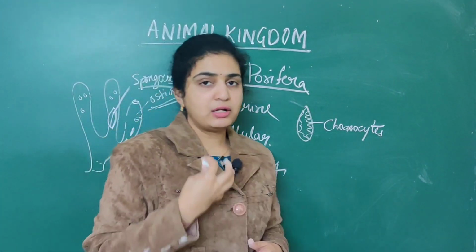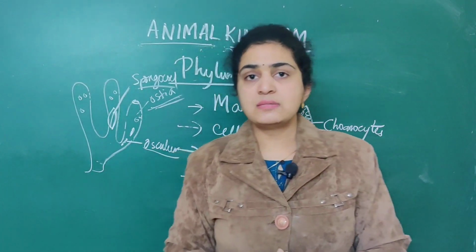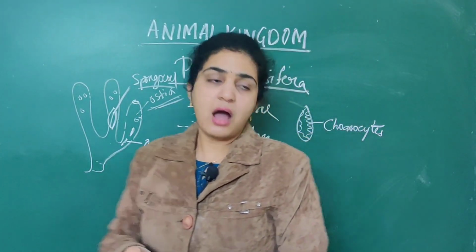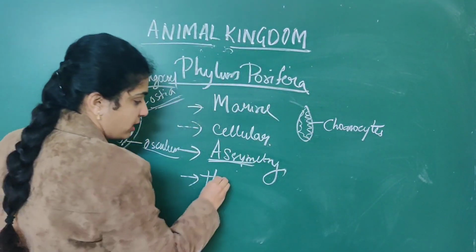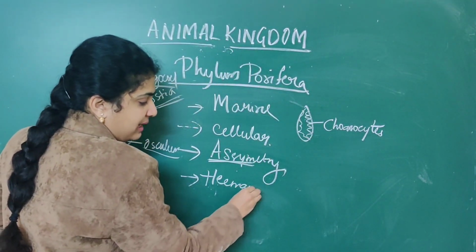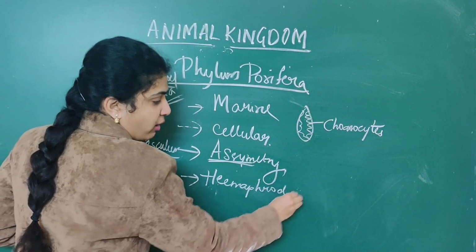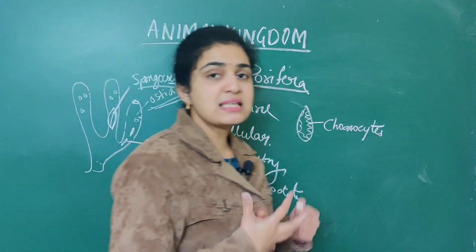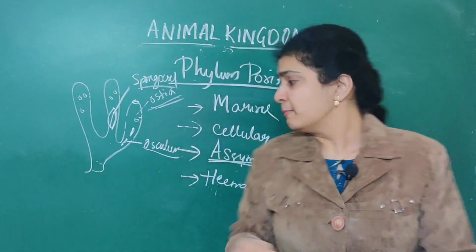The other point to be easily remembered is, these sponges are hermaphrodites. Hermaphrodites means both the male as well as female organs are present in the same individual. That is, sexes are not separate.